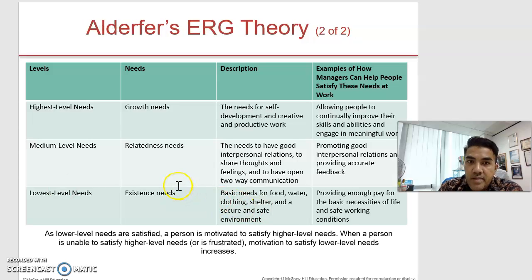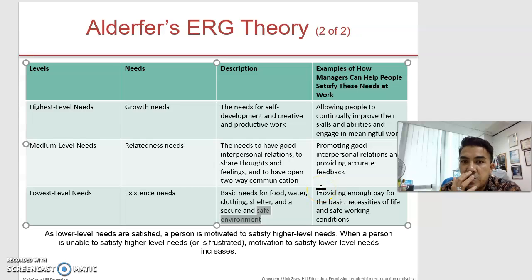In this theory, they have three levels of needs. Existence needs combine the need for shelter and basic needs together with a safe environment. Then the medium level of needs is the need to have good interpersonal relationships, which is more like the belongingness needs. And then the high level needs combine the self-actualization and self-esteem needs under the Maslow hierarchy of needs.